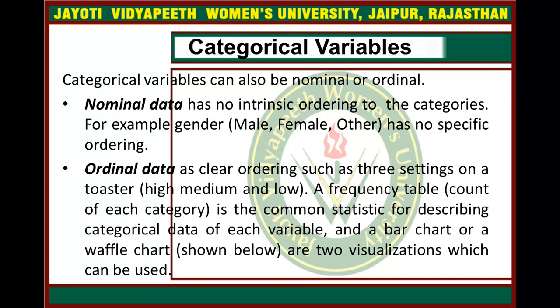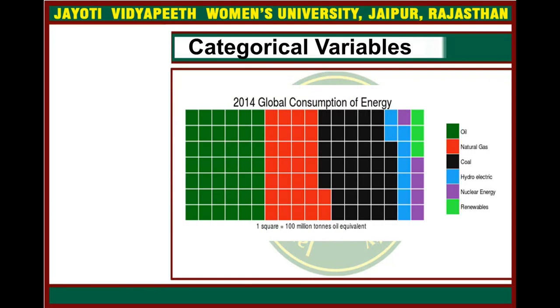And a bar chart or a waffle chart, which is shown in the next slide, are two visualizations which can be used. This is a chart of global consumption of energy, 2014 data. If you can see the green square box, this shows the uranium, the red is natural gas, and this one is coal, and the rest of the cases.